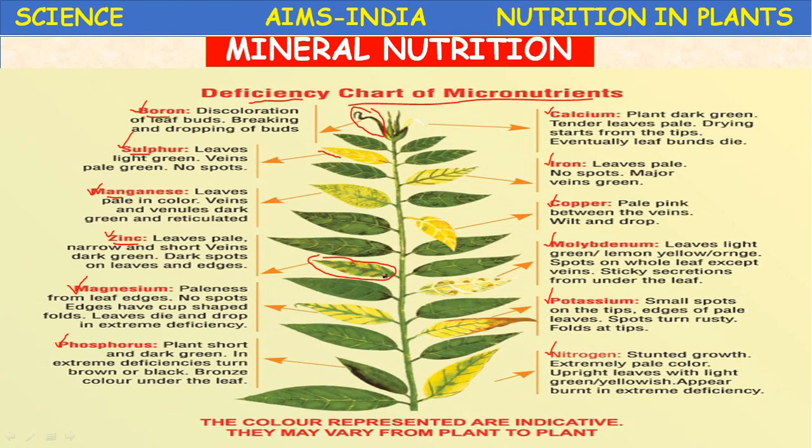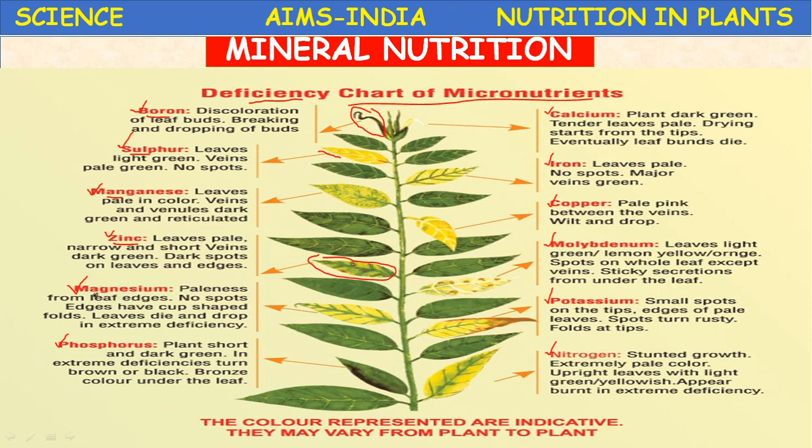Here veins are big in the normal leaf; compare it with the deficiency leaf so that you can understand clearly. So the leaves become narrow, with short veins, dark green, and dark spots on the leaf edges. So these are the symptoms of zinc deficiency.